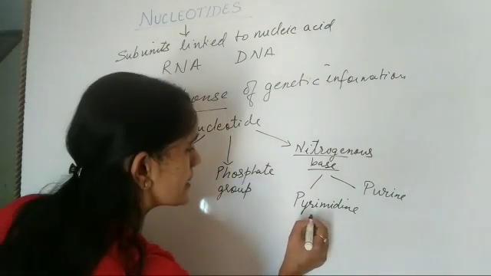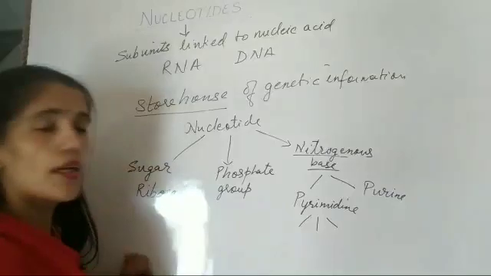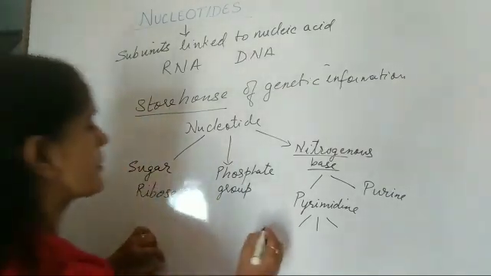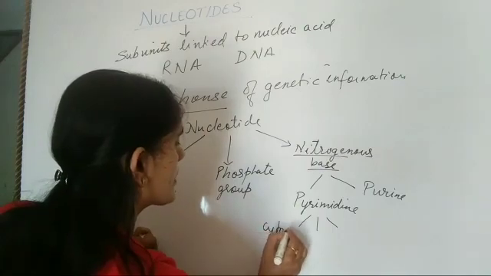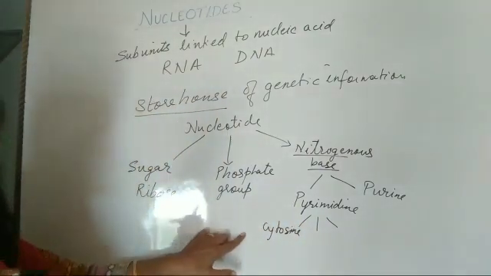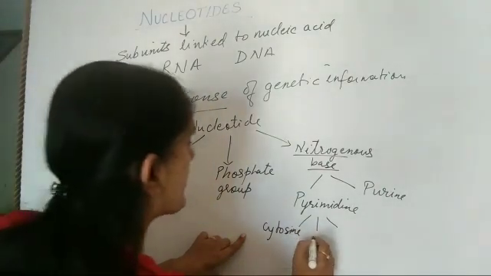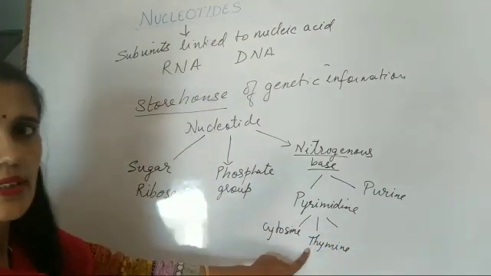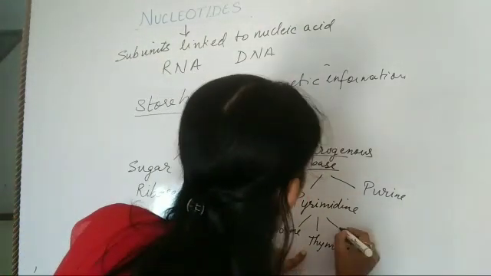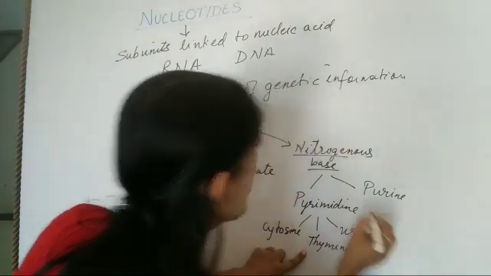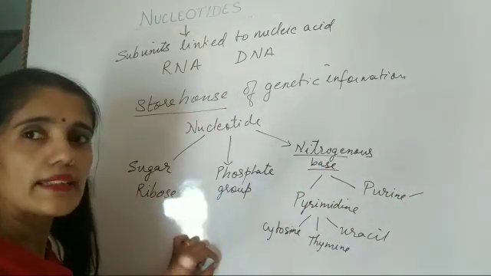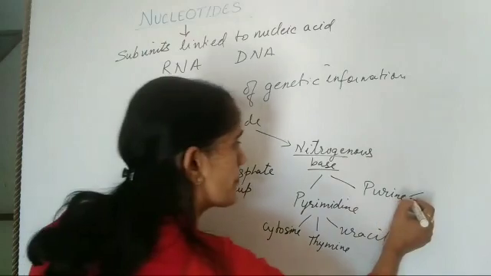Now out of these, pyrimidine includes three types of bases: cytosine, thymine and uracil, while purine has adenine and guanine.